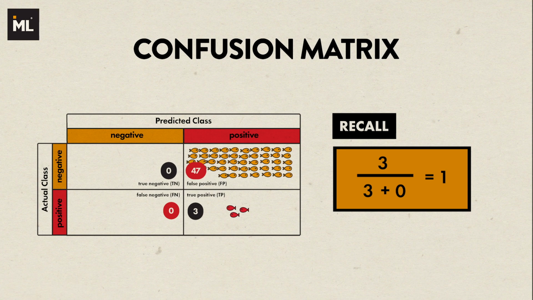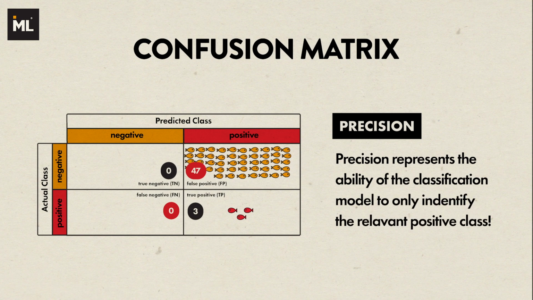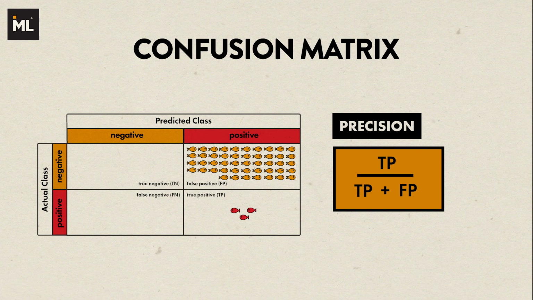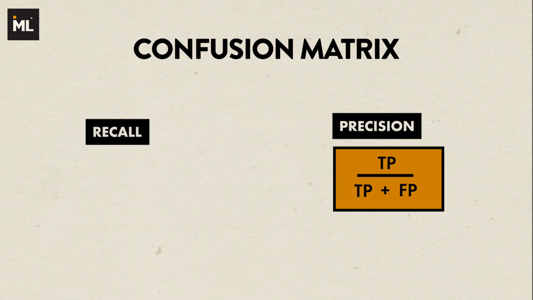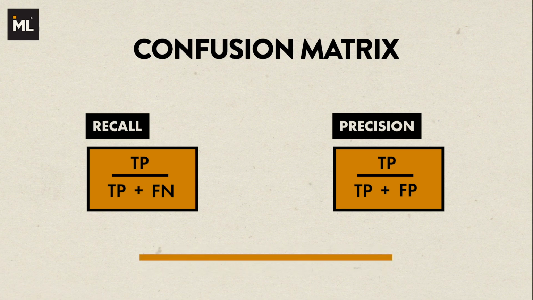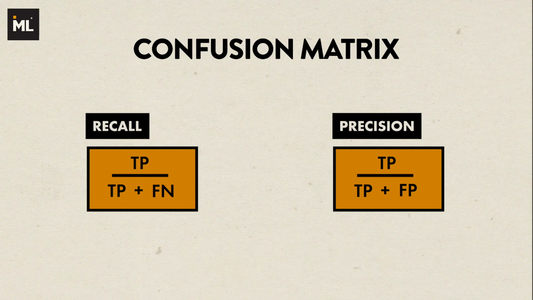To solve this issue, we need another metric, which is precision. Precision represents the ability of the classification model to only identify the relevant positive class. It is defined as the number of true positives divided by the sum of the true positives and false positives. Now we have two metrics, precision and recall. Which one should we focus on to optimize a model? Actually, there is a trade-off between them. Improving precision typically reduces recall and vice versa.